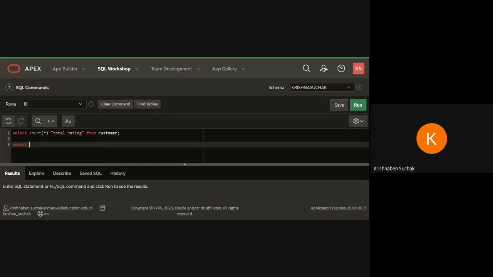And without null, what you are going to write? Select count in bracket distinct rating from customer. So here customer is my table name and rating is my column name. Okay, perform both these queries. Everyone, please perform both these queries and let me know.